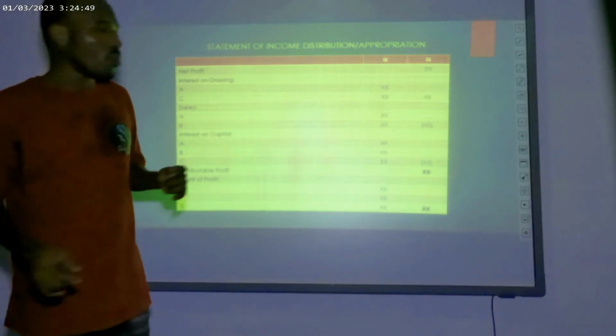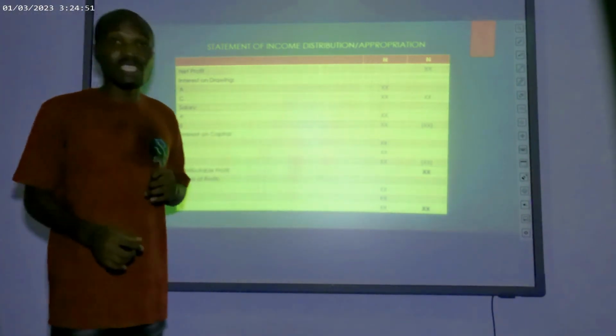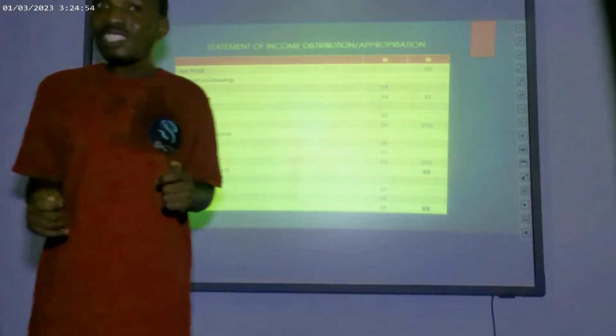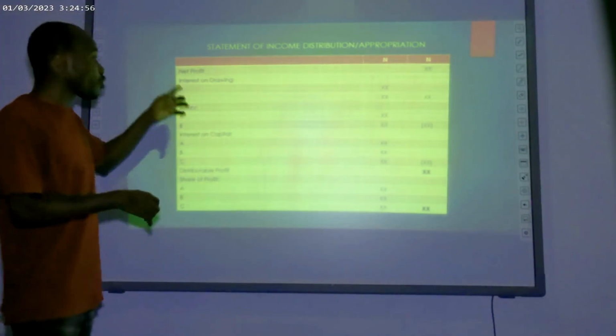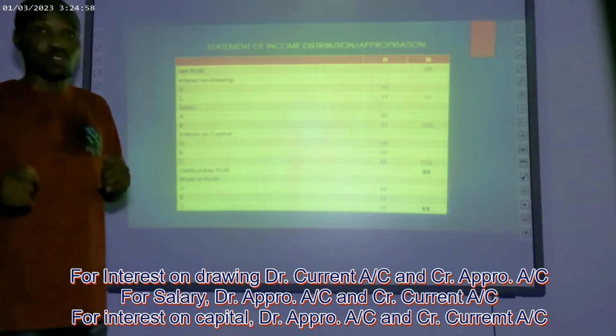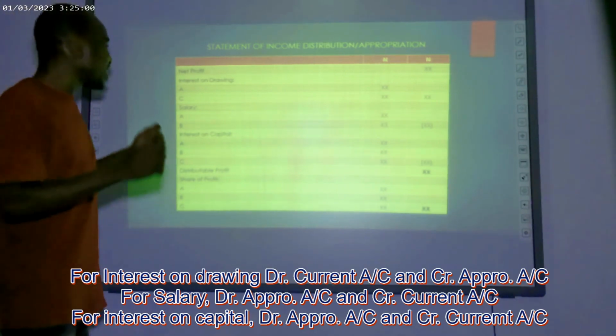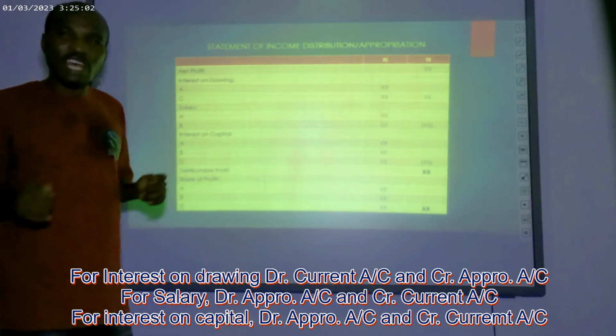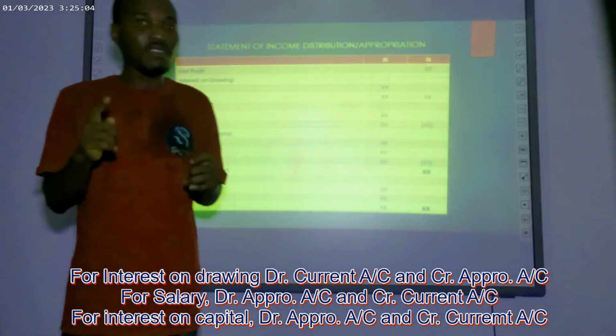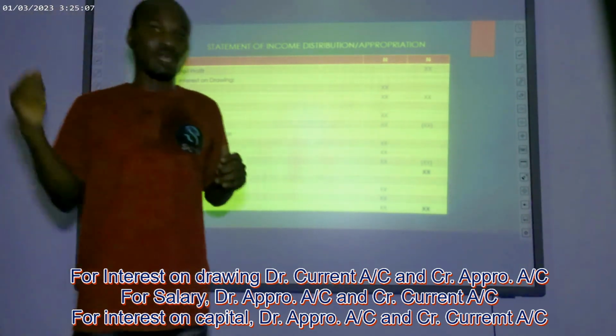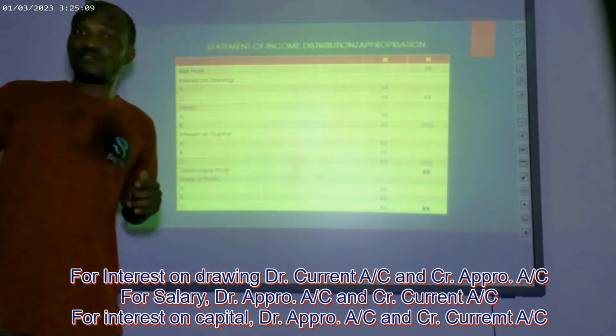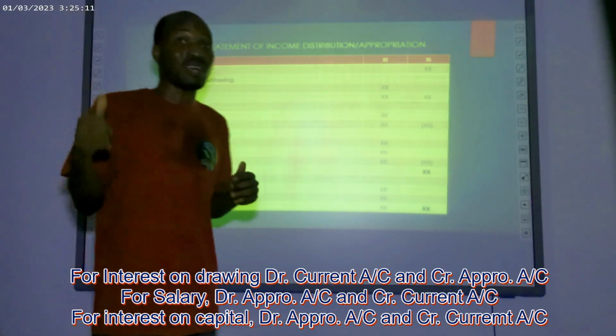So the accounting entry, yes, it's very important that you take this into recognition. Accounting entries for the interest on drawings, I hope you are going to be writing that down, is to debit our partners' current accounts. That means if it is the fixed capital that is maintained, we debit the current account, and if it is fluctuating, we are debiting that to the capital account.